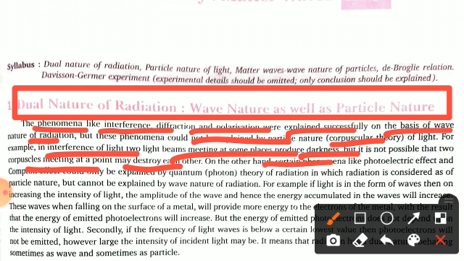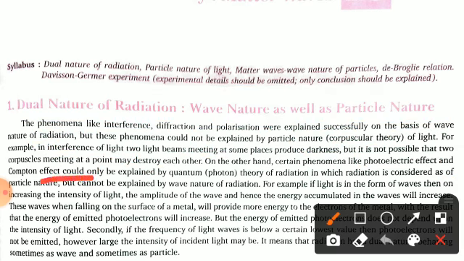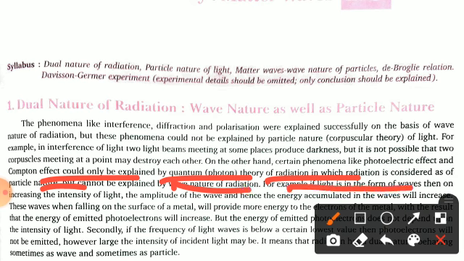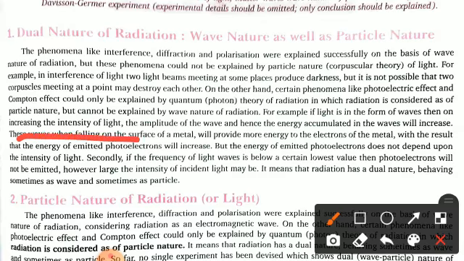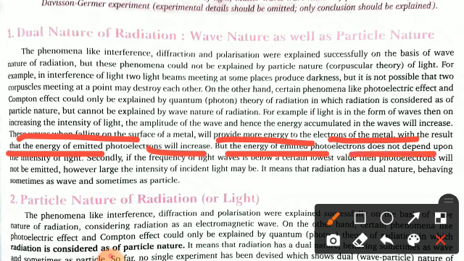On the other hand, certain phenomena like the photoelectric effect and the Compton effect could only be explained by the quantum theory of radiation, in which radiation is considered as having particle nature, but cannot be explained by the wave nature of radiation. For example, if light is in the form of waves, then on increasing the intensity of light, the amplitude of the waves and hence the energy accumulated in the waves will increase. Clear? These waves, when falling on the surface of the metal, would provide more energy to the electrons of the metal, with the result that the energy of the emitted photoelectrons would increase. But the energy of the emitted photoelectron does not depend upon the intensity of the light.